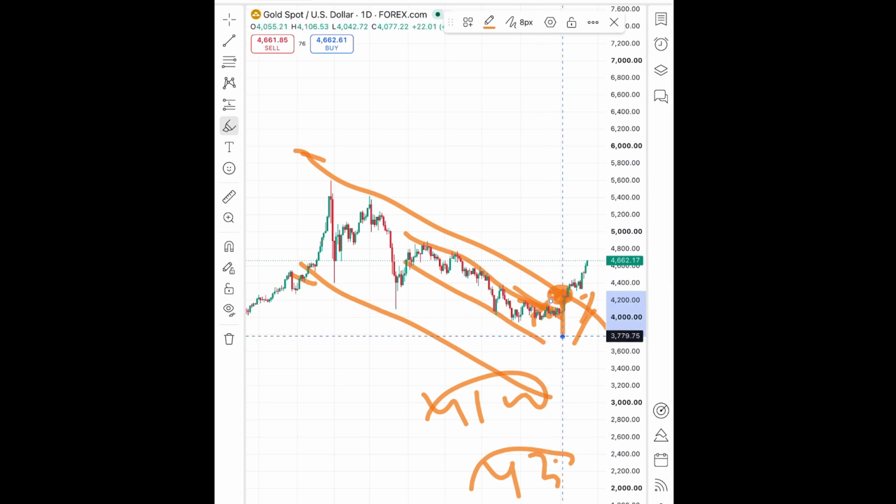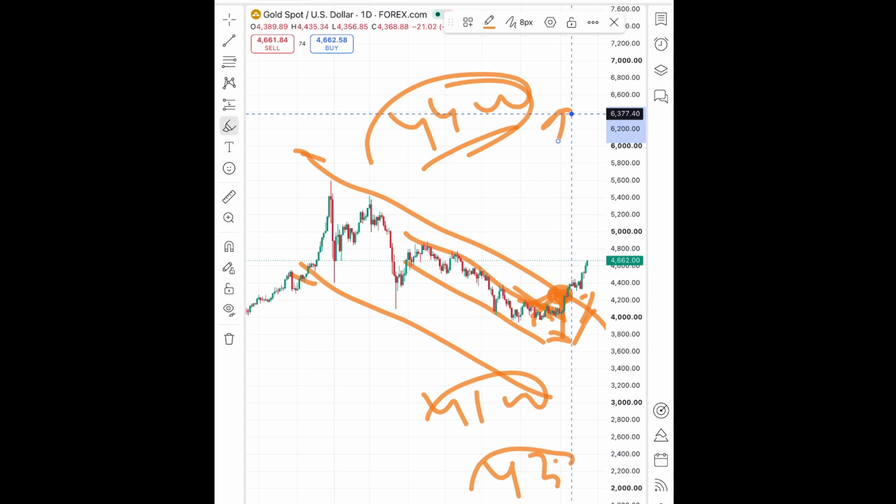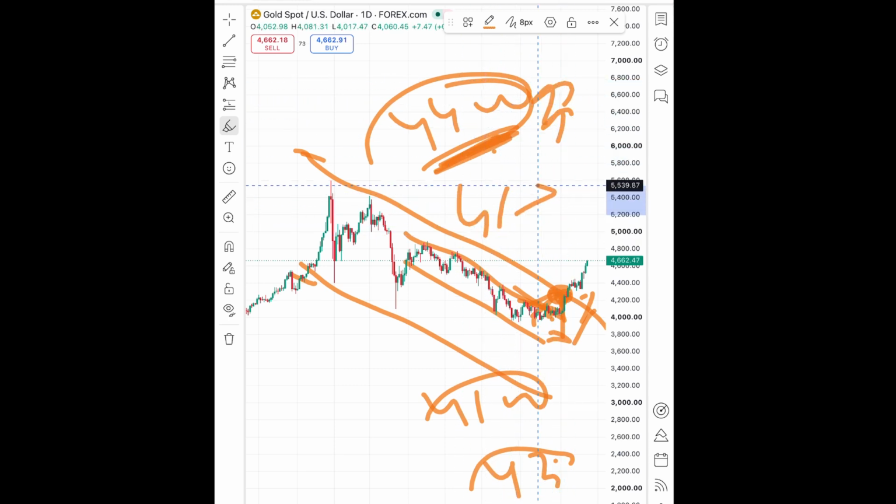Okay, from this particular level we could have seen a bounce back, but it didn't bounce back, and after 4400, which is an important level, the price was moving further upside. I've clearly mentioned to you that there will be an upside movement as soon as it started going higher, and that will be a faster level. It will touch 4600. See, the price is already above that level.